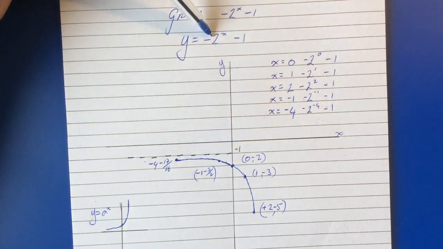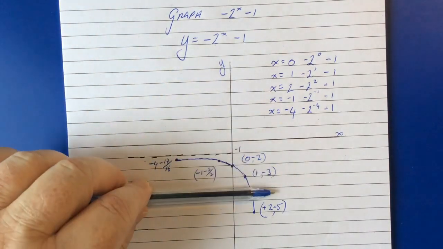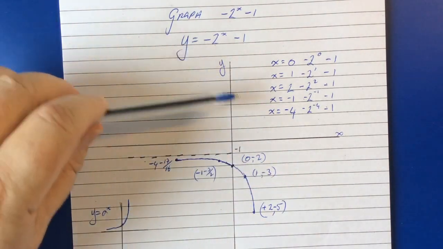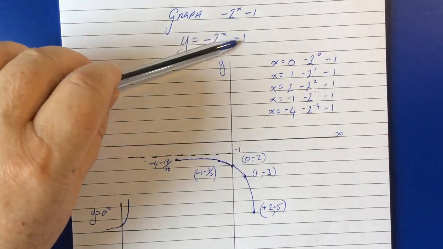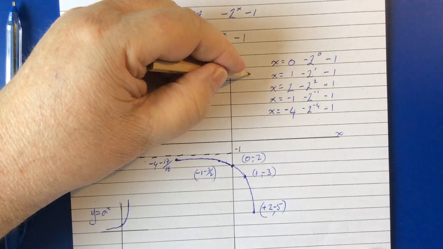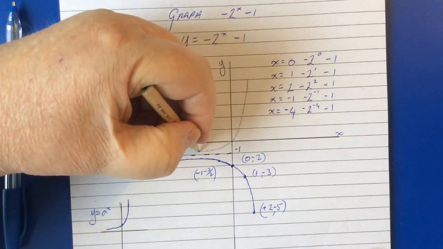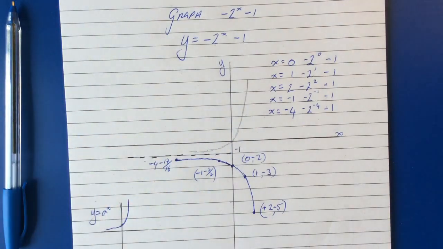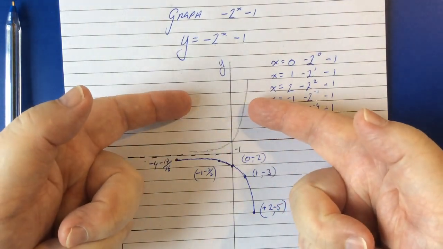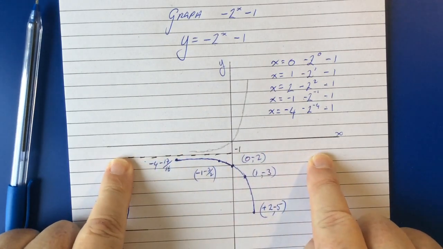What this does, then, is it reflects what, if this were positive, so 2 to the power of x, minus 1, it would sit here. I'll just draw this in. It would sit here and it would do something like that. Okay? But it's not. It's -2. And so what it has done is it has reflected it in this asymptote.